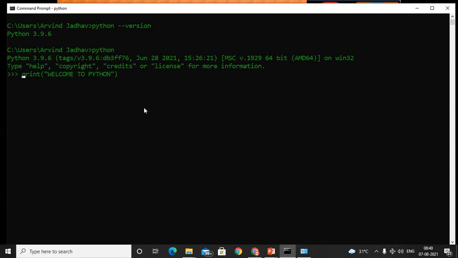So first of all, what will it do? It will read the whole statement. Okay, the first step is read. First of all it will read from left to right. Once we read, the first step is done. Second, for example, if we have a syntactical error, we open the double quote but we forgot to close the double quote.